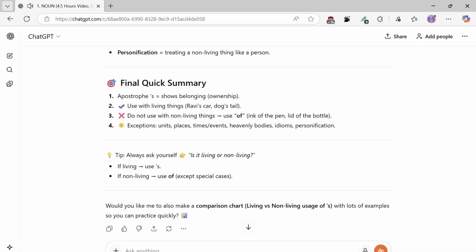Tip: always ask yourself, is it living or non-living? If living, use 's. If non-living, use "of", except special cases.